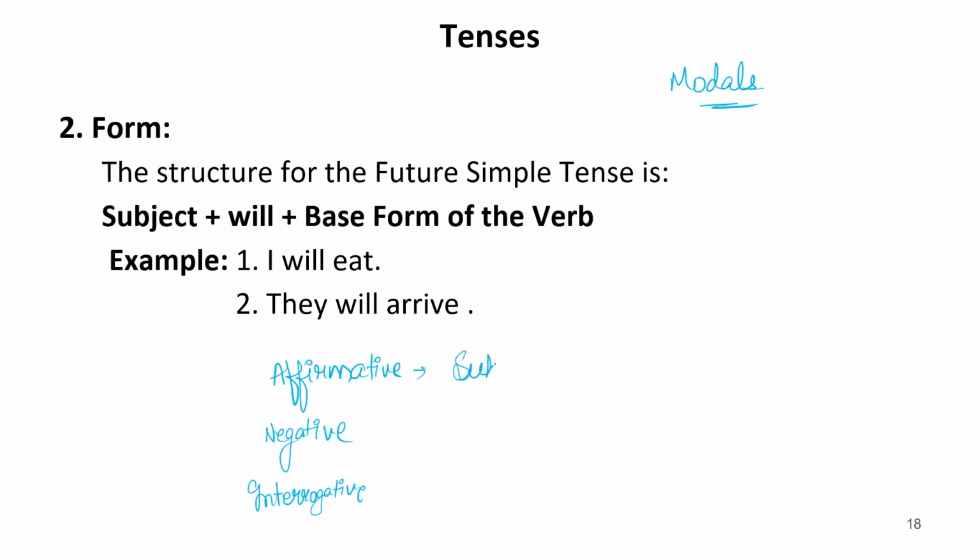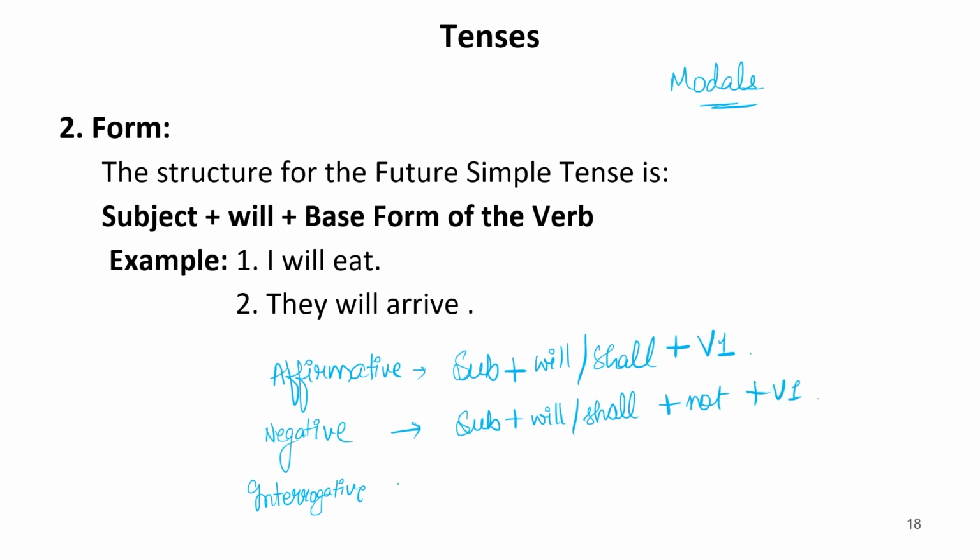Affirmative means subject plus will or shall plus verb first form. In negative, we have subject plus will or shall plus not plus verb first form. Then we have interrogatives in which will and shall will begin the sentence. Then we have subject. Then we have verb first form. And then we have object. And then we have question mark.